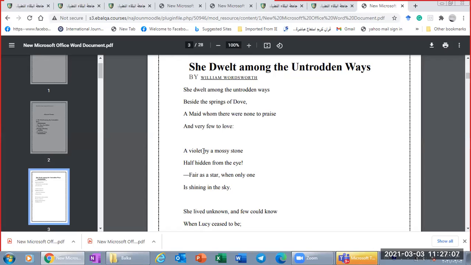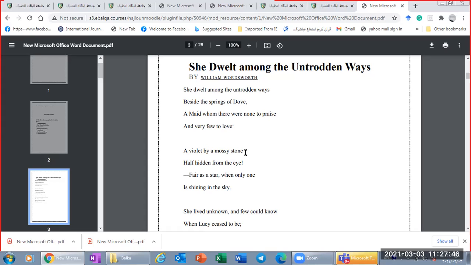It's a very beautiful flower. But what about this flower? It's near a moss stone. A moss stone is a kind of stone that is covered by certain plants, with a green color. We call them moss stone. Okay. The idea is that she is very beautiful, but no one knows about her beauty because she is covered from people. She is far away from people. So the place where she lived is like the moss stone, okay?